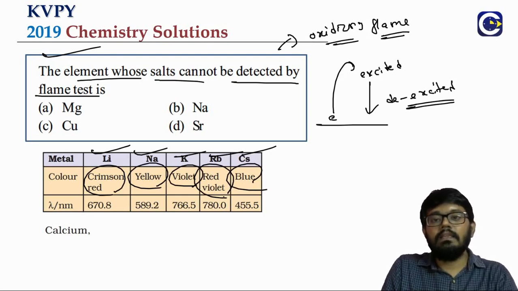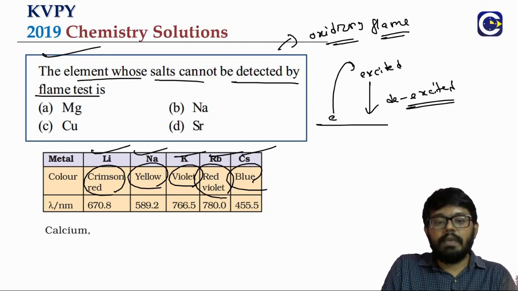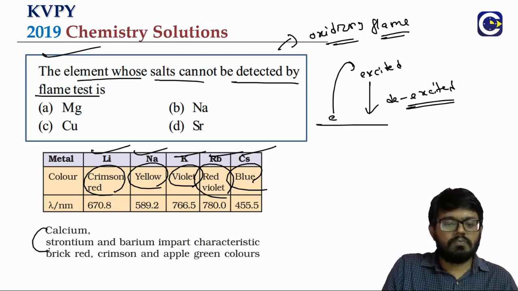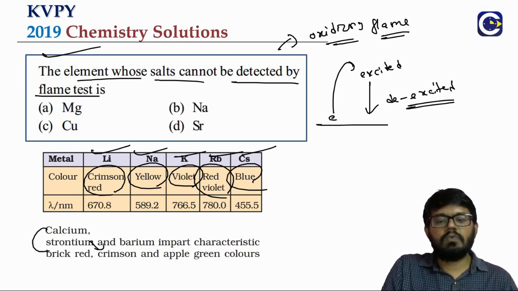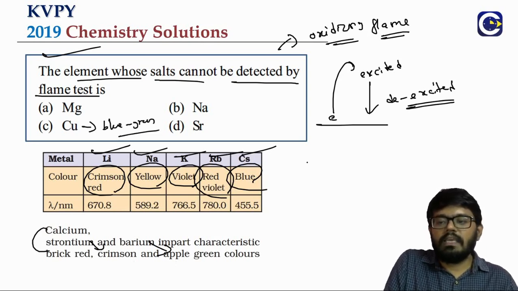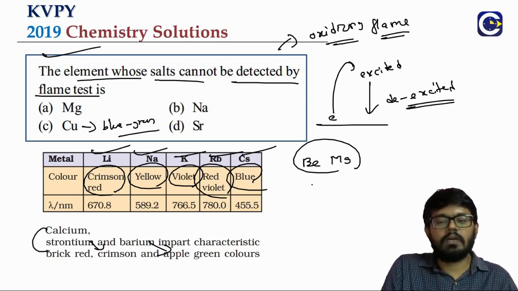Similarly, in the second group, other than beryllium and magnesium, calcium, strontium and barium will also be able to impart color. Calcium is brick red, strontium is crimson, and barium's characteristic flame color is apple green. Even copper will be able to give a blue-green color.